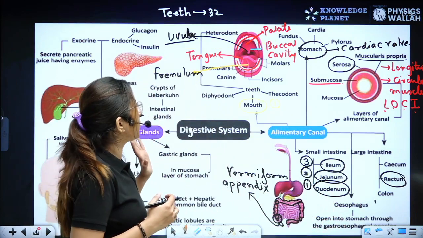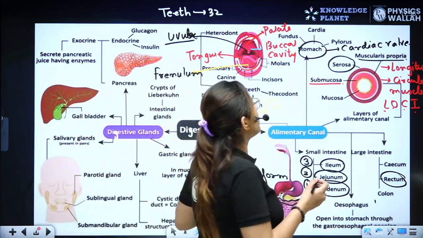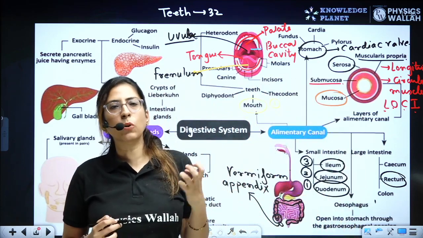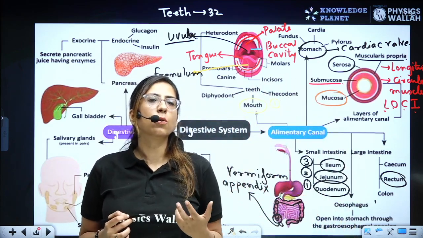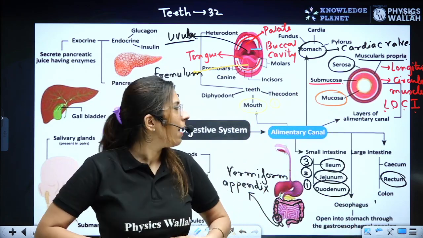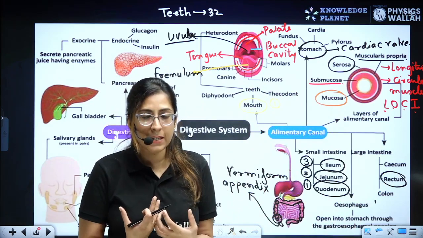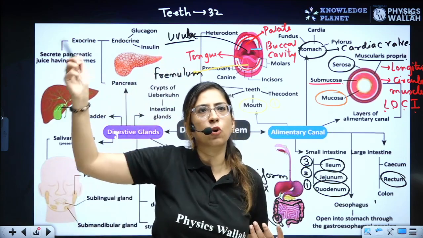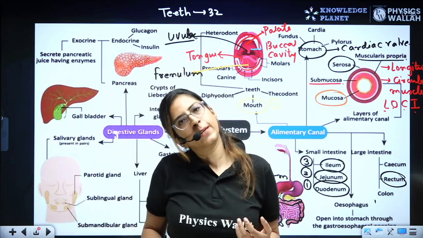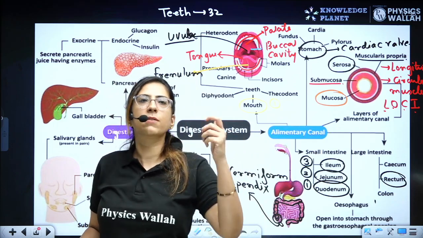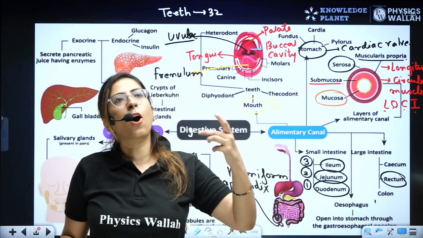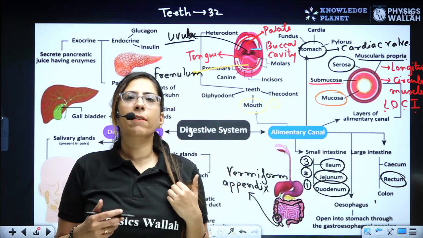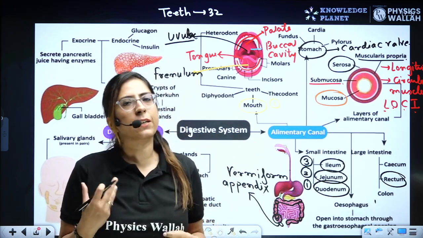Now let's proceed further. Later on we have the mucosa, right? The innermost layer is the mucosa layer, and in this mucosa layer, in case of the stomach, I told you the rugae are present, and in case of the small intestine, the villi and microvilli are present. Clear? And on these villi, you all must have studied in the structural organization chapter, they have a columnar epithelium.